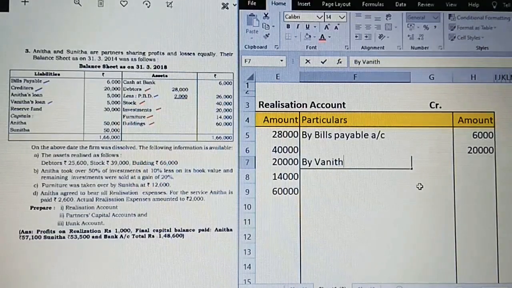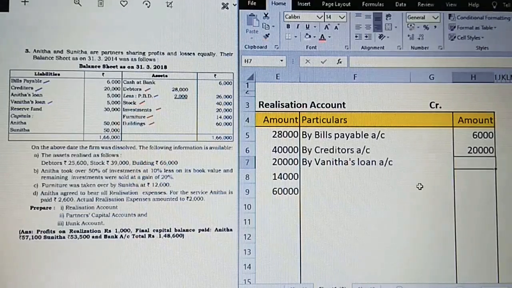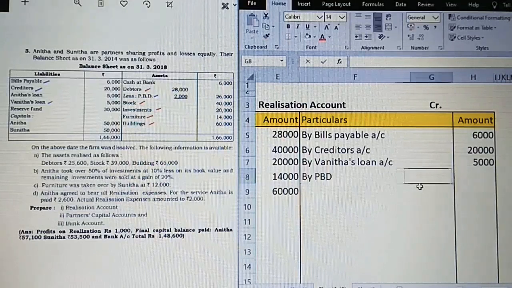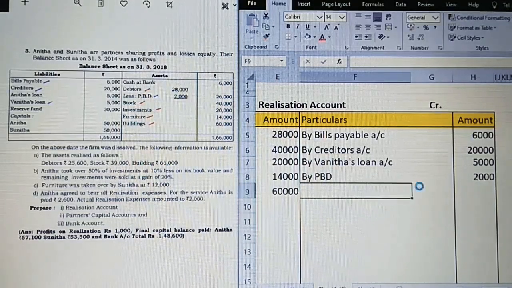By Vanita's loan account 5,000. By PBD 2,000. And just observe, bills payable, creditors, Vanita's loan account, and PBD we have taken. So the second step is over.